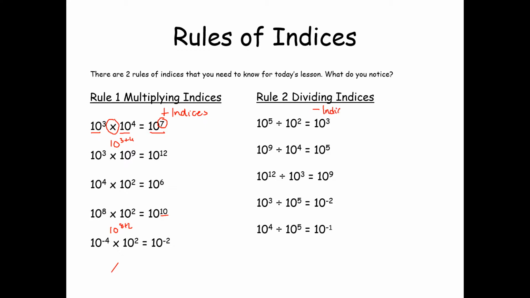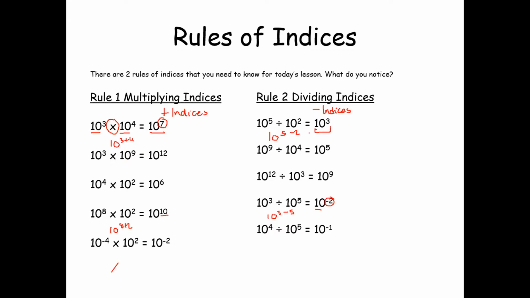So subtract your indices. So it's 10 to the power of 5 divided by 10 to the power of 2, so you do 10 to the power of 5, take away 2, which gives you your 10 to the power of 3. We'll do another one, so this one down here, 10 to the power of 3 divided by 10 to the power of 5, so you do 10 to the power of 3, take away 5, which gives you your 10 to the power of minus 2.